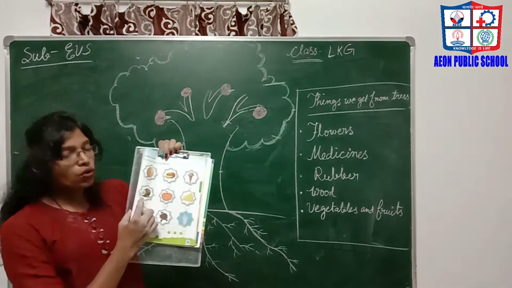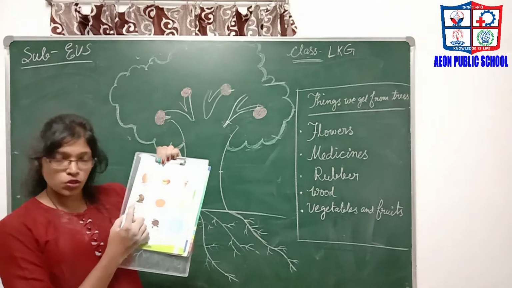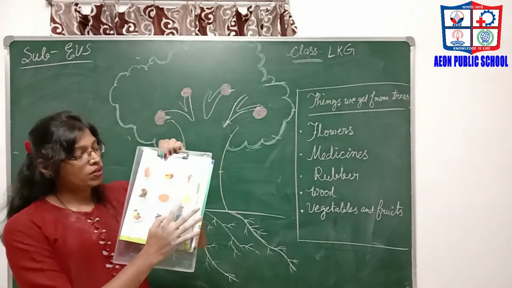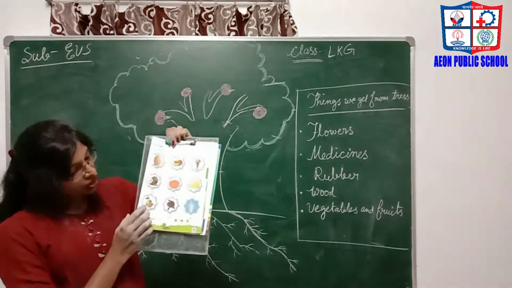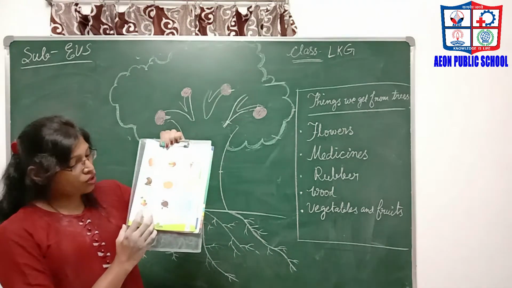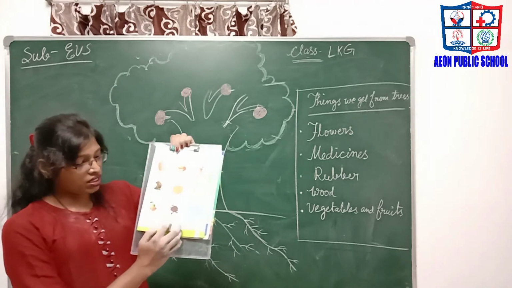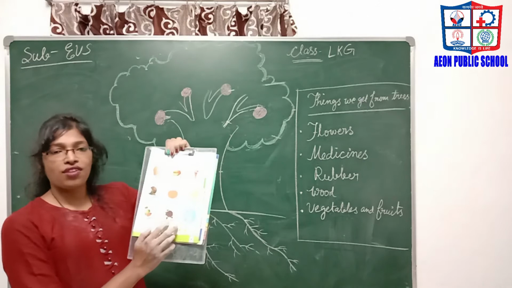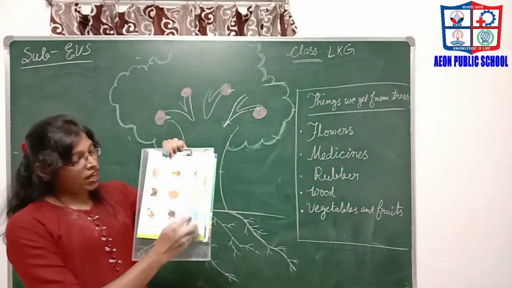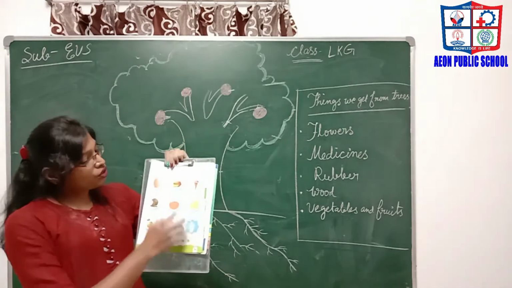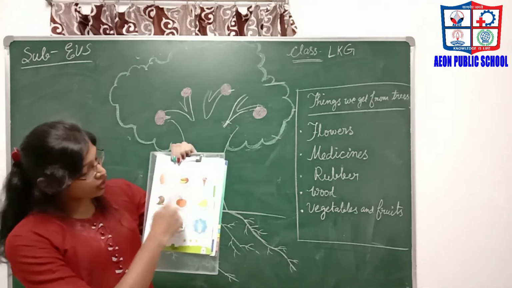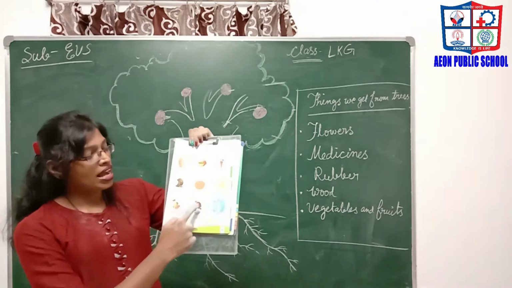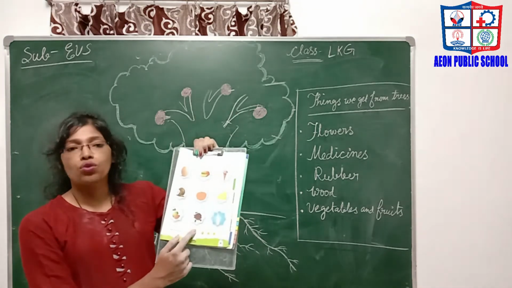Coconut. Yes, we get coconut from a tree. This is the picture of a pumpkin. Yes, tick here also. Butter. No. Guava. Yes, we can get guava from a tree. And this is the picture of a rose. Yes, we can get these flowers from trees also. And milk. No. So tick only under the mango, coconut, pumpkin, guava, and at last the rose.